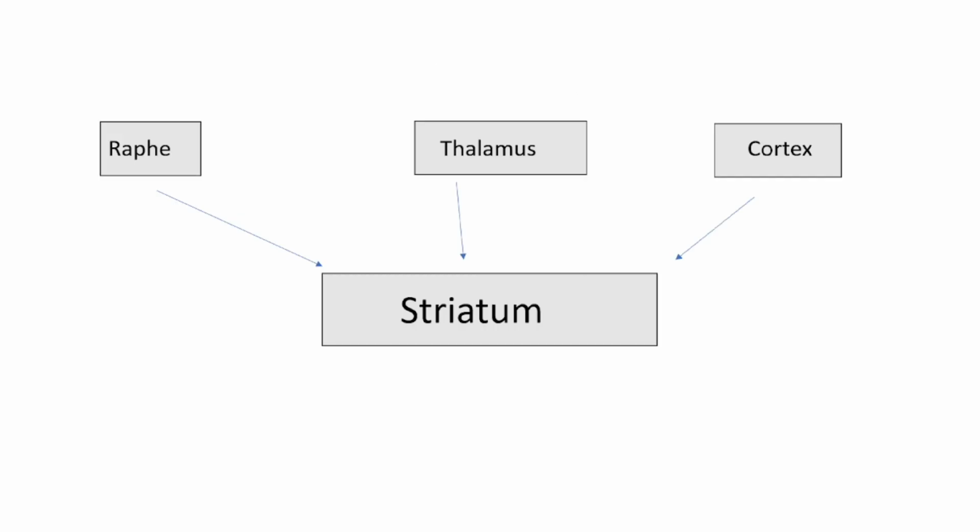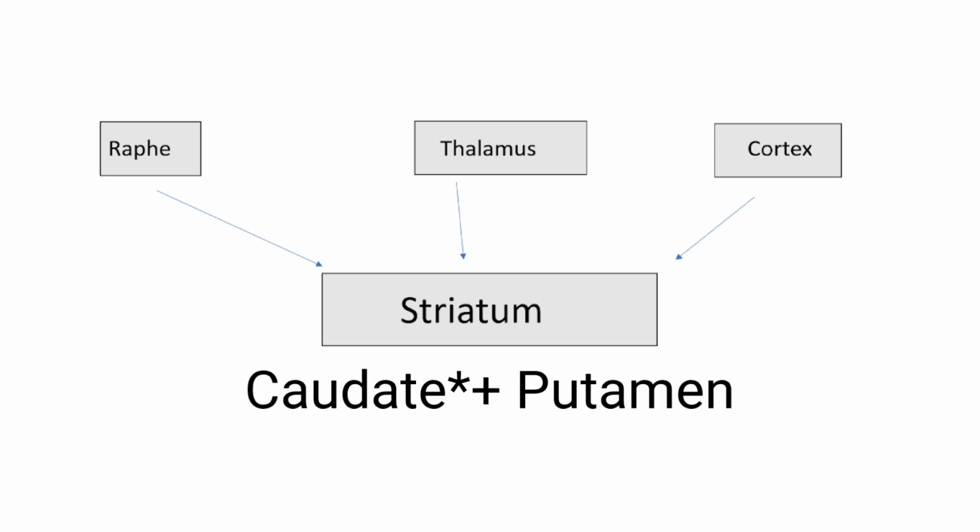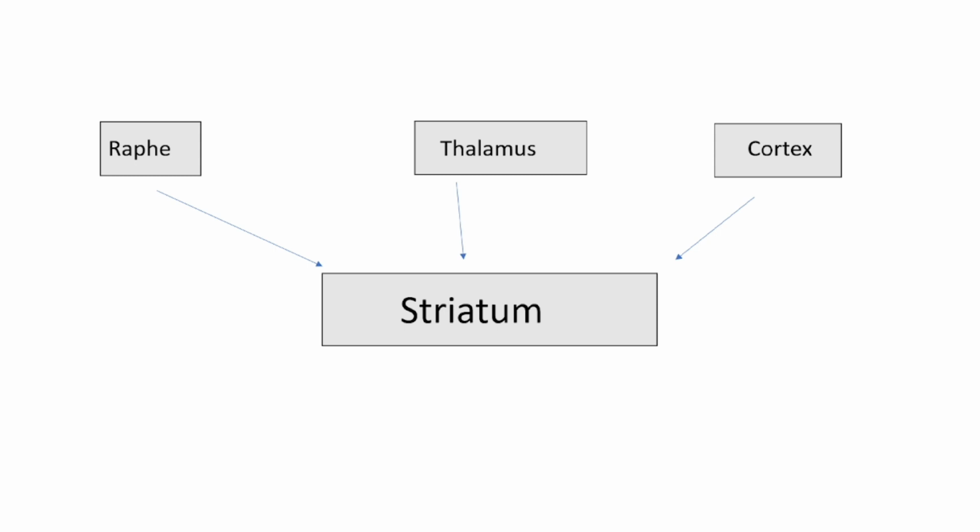In the basal ganglia, there is a nucleus striatum. You have to remember, because a couple of minutes ago I told that caudate and putamen collectively are called striatum.